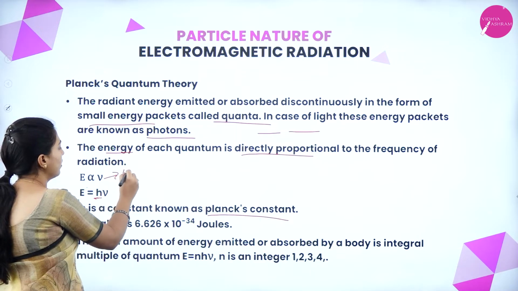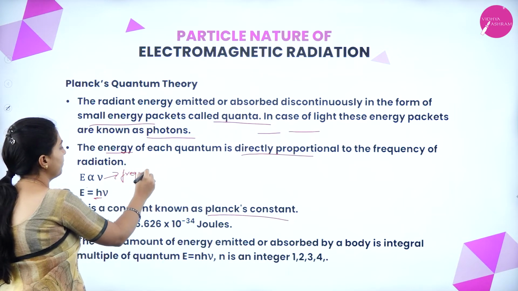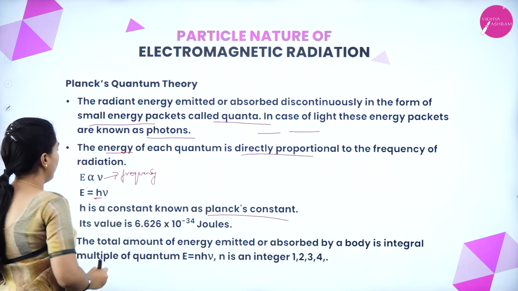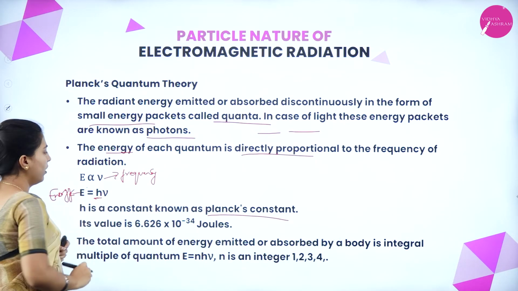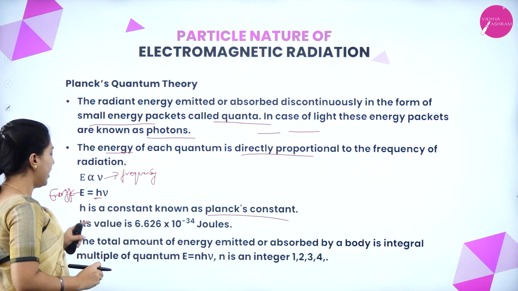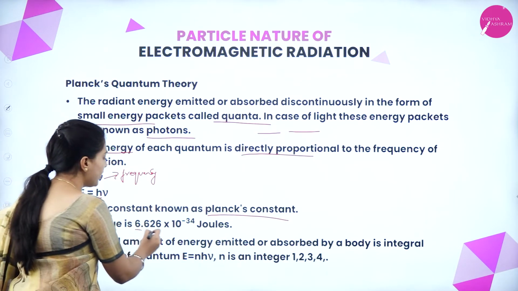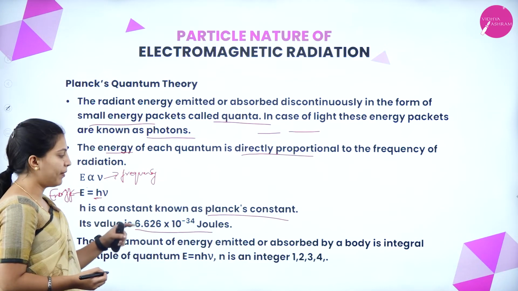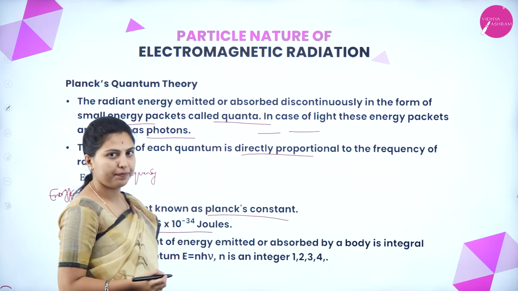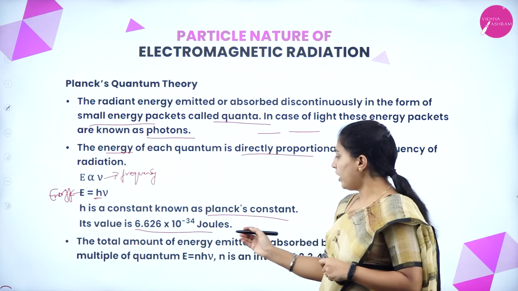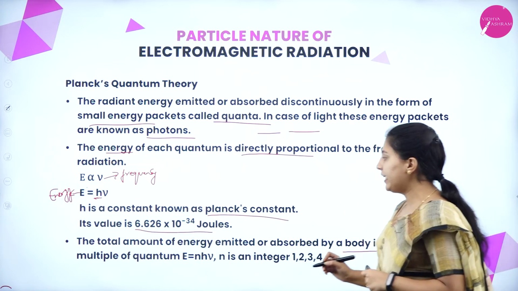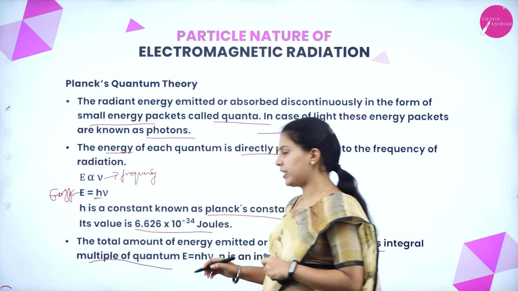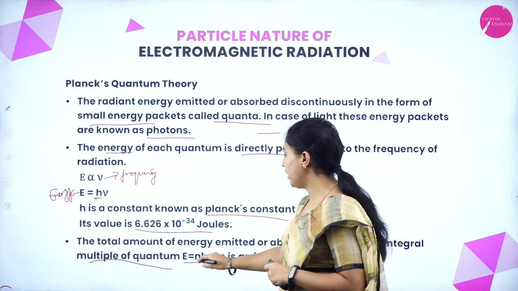We know that E is energy, and h is Planck's constant. The h value is 6.626 times 10 to the power of minus 34 joule-seconds. This is the second postulate. The total amount of energy emitted or absorbed by a body is an integral multiple of quantum, that is E equals n h nu.